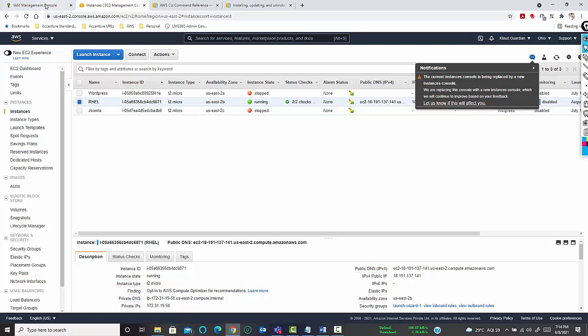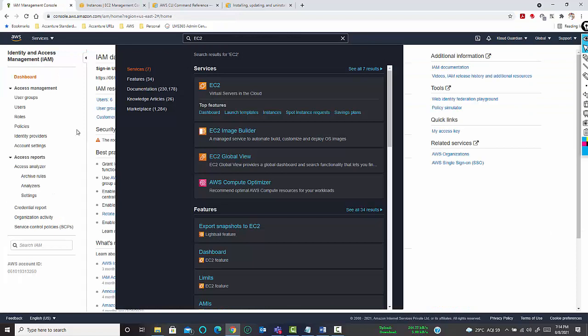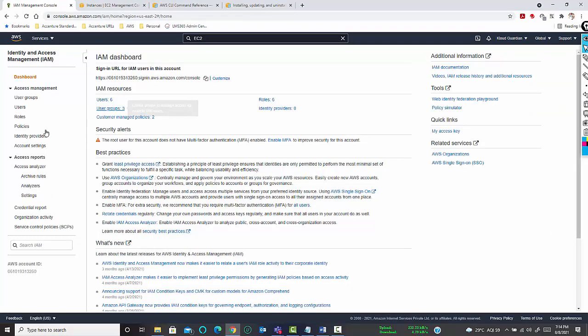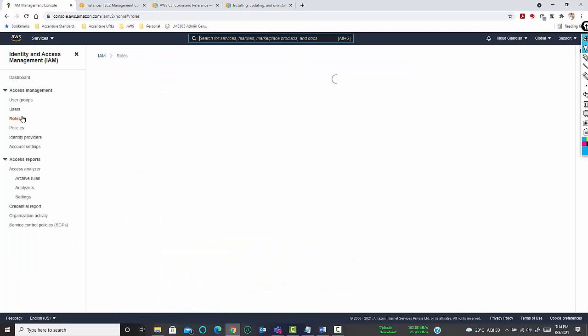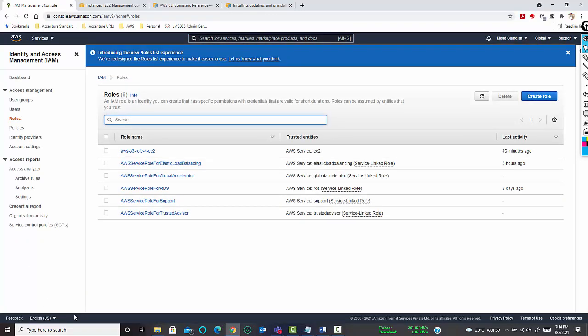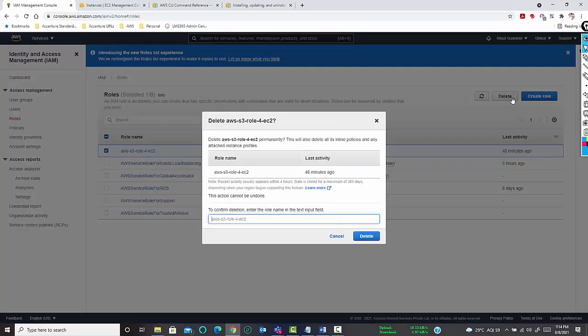So in order to do that, let's go to the IAM. In the IAM, go to roles. Let me delete any roles which are currently present.